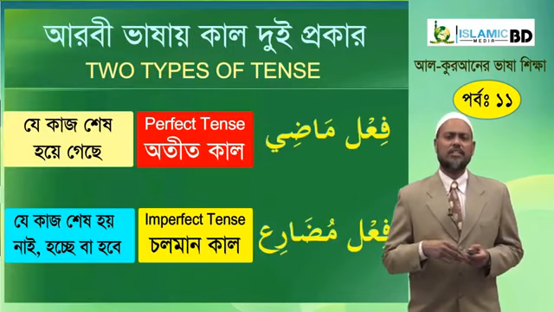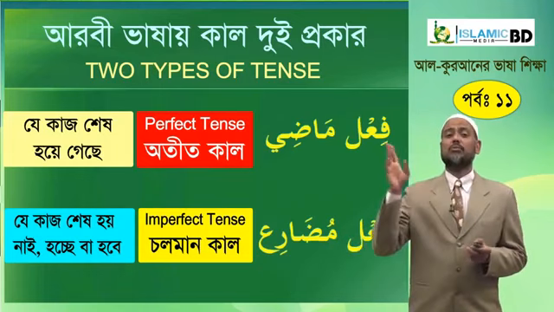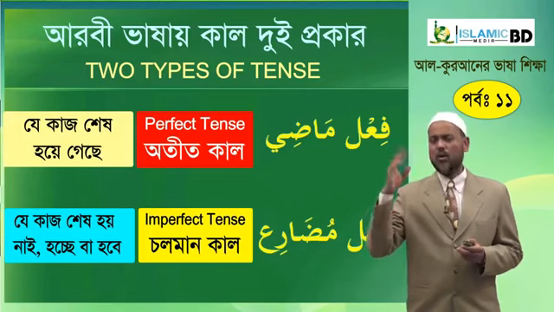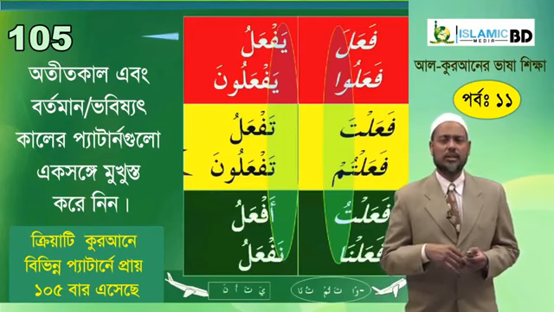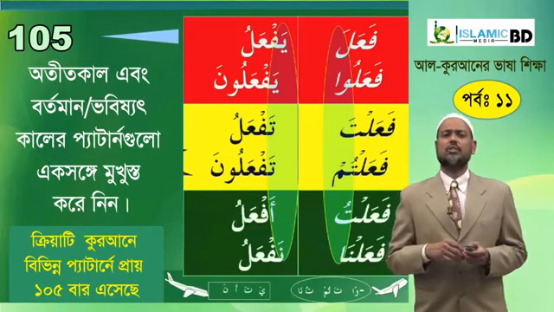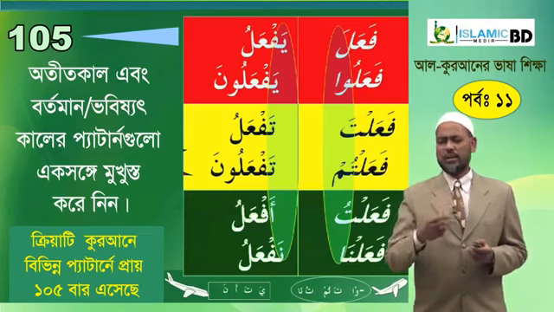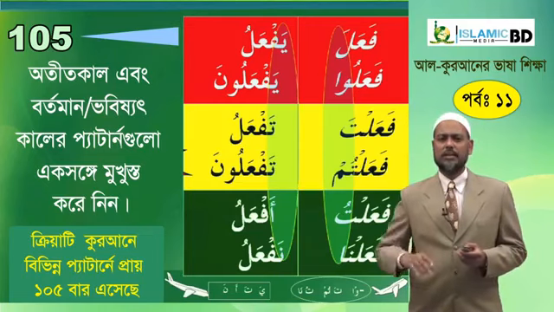And also Arabic language has two tenses, fi'l madi, which is done, and fi'l mudari', which is not done yet, meaning which is being done or will be done. And we have learned this fi'l madi and fi'l mudari' in our previous lessons, so let us practice it for a while so that we revise it and then continue and build upon it. So can you please repeat after me?